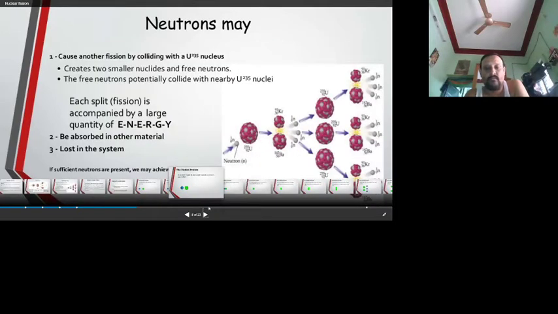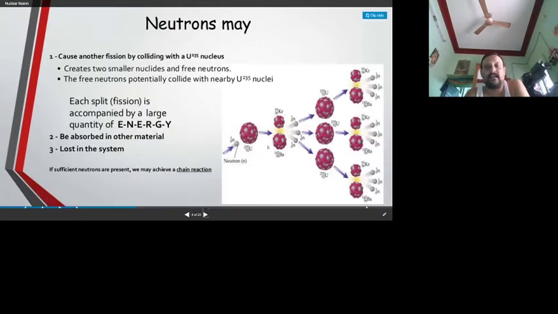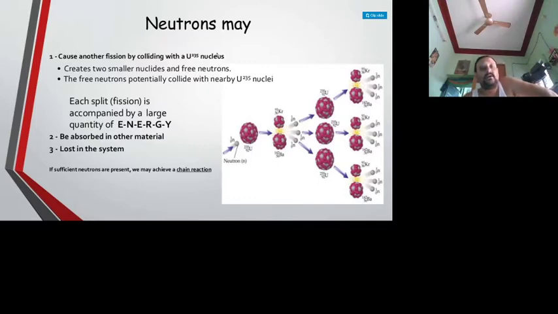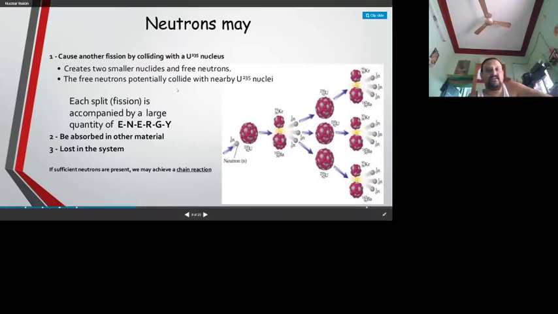krypton. Further, the emitted neutrons cause another fission by colliding with another U-235 nucleus. The neutron will not be idle, because it also carries energy. With this energy, the neutrons collide with another U-235 nucleus, creating another fission, producing two smaller nuclei and free neutrons. So this is the initial one, barium and krypton. The 3 neutrons are there.